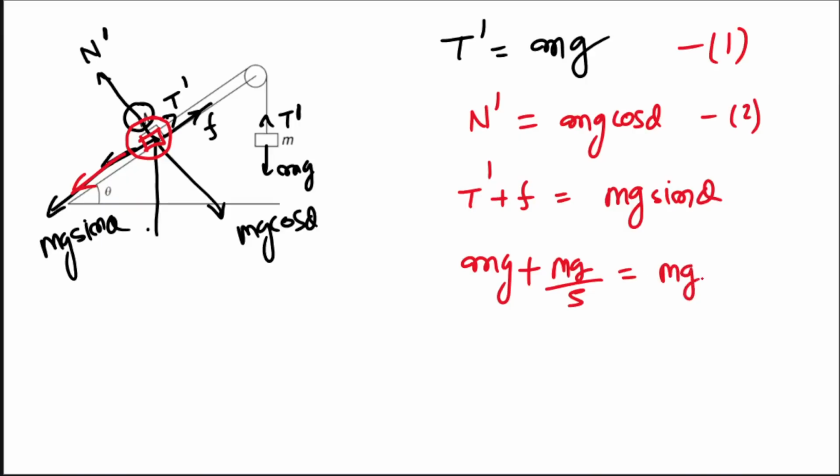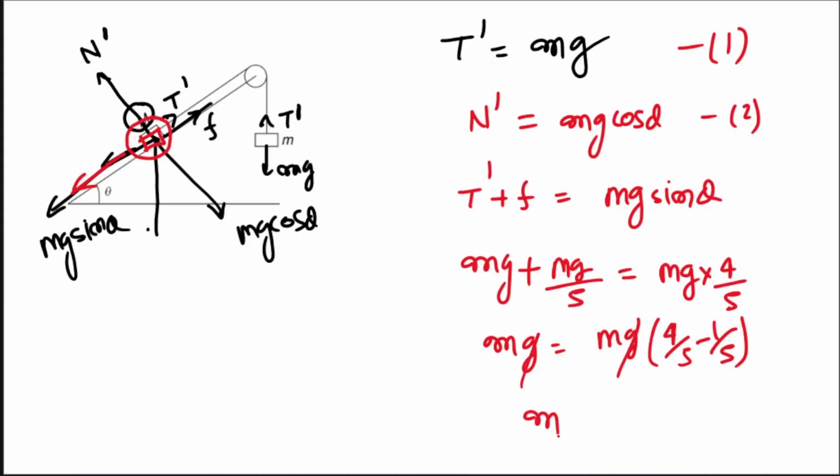So Mg into 4 by 5. ठीक है. So this is going to be how much? Small mg is equal to Mg times 4 minus this 1 by 5. ठीक है. So g will get cancelled. m is equal to how much? 3M by 5. So this is going to be your answer.